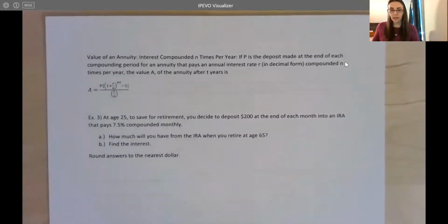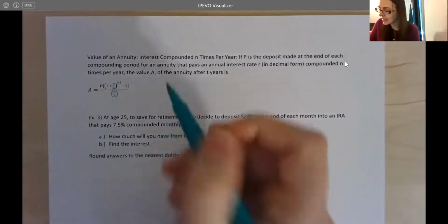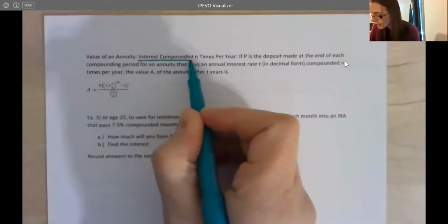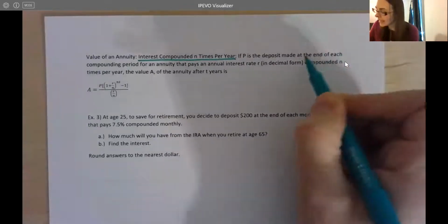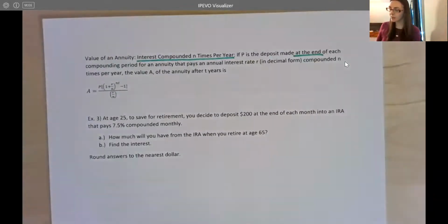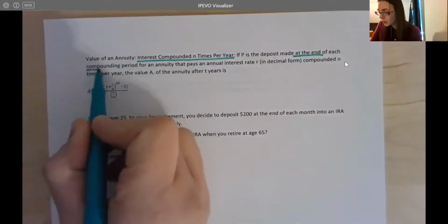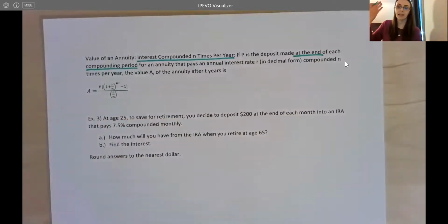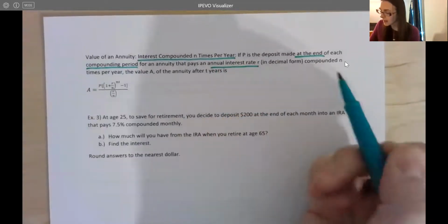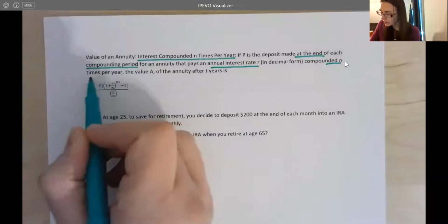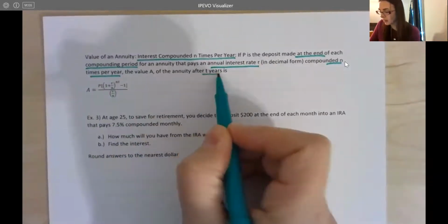Now we have another formula if you're going to do compounding anything different than yearly. So interest compounded n times per year has a similar but slightly more complicated formula. So you still have P as a deposit made at the end of each compounding period. So if you're compounding monthly, you would make a deposit at the end of the month, right? For an annual interest rate, compounded n times per year, and again, T years here.